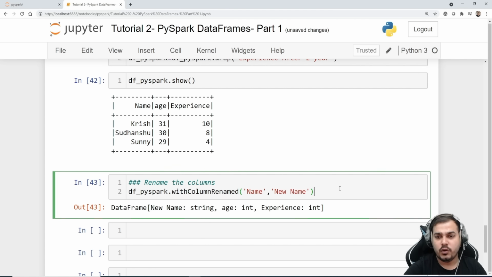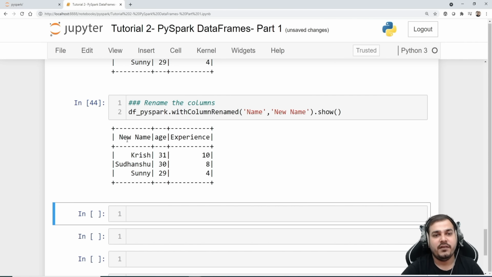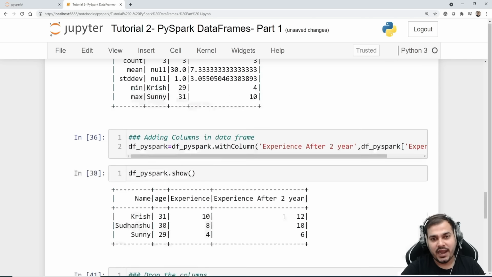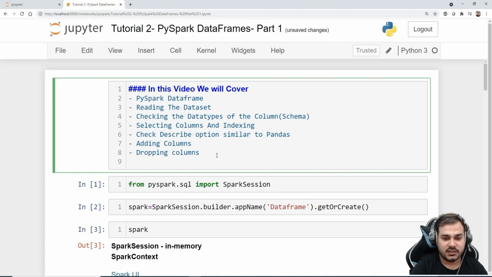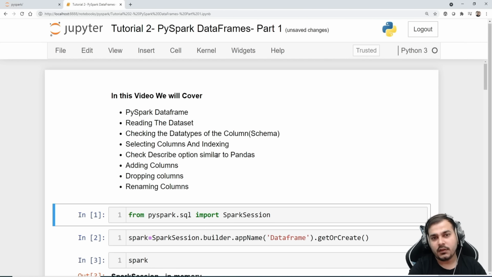And now if I write dot show and try to see the elements, here you'll be able to see that instead of name there will be something called new name, right? Now this is what I had to actually discuss. I am just writing one more point over here. We have also discussed renaming columns, right? And yes, this is just part 1 of data frames.